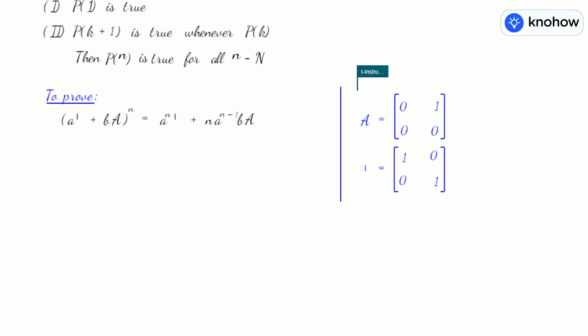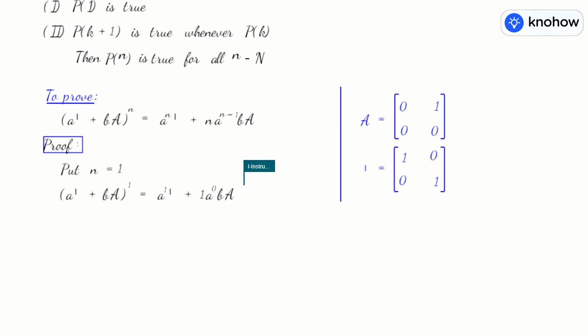Now to prove this statement using principle of mathematical induction, as I mentioned, first of all, in the statement as a whole, put n equal to 1. So on the left side, you get (aI + bA) to the power 1, that means aI + bA only. On the right side, you get a to the power 1 times I, that is aI, plus 1 into a to the power 1 minus 1, a to the power 0, bA.